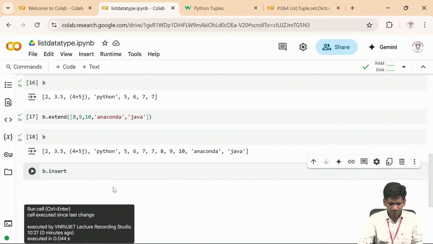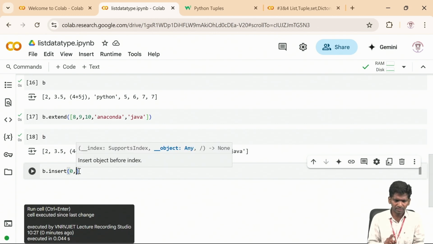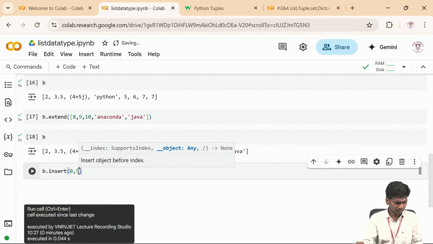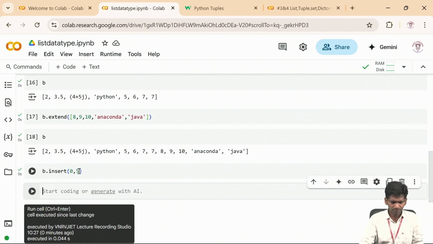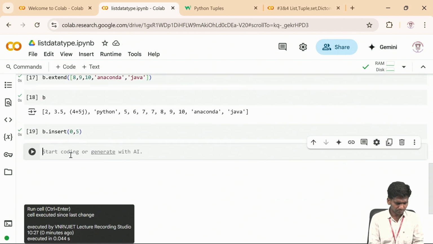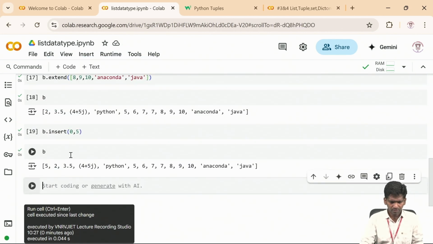B dot insert. You need to mention the index, at what index we need to insert. I want to insert an element at the 0th position. So 0 comma, then you give the element. Shift enter, and print B. Yeah, see, my 5 got inserted at the 0th index.